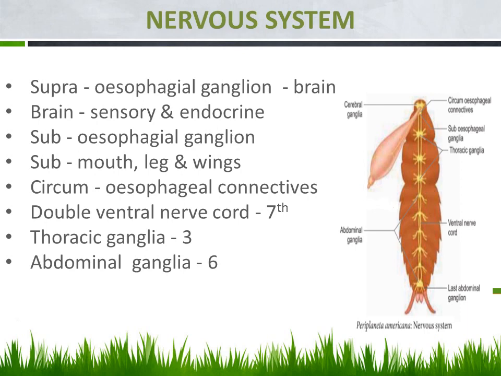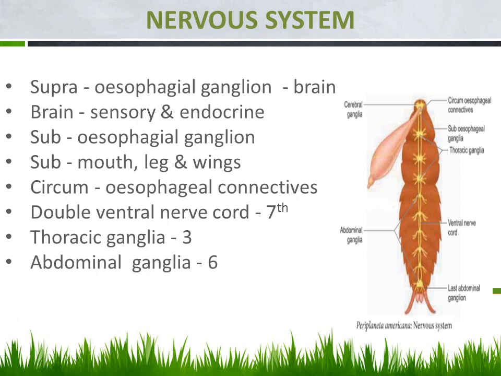In case of our nervous system, we have the brain. The brain is followed by the spinal cord, and from the spinal cord the nerves arise and are supplied throughout the body, right? The nervous system of cockroach is also so simple. It's almost like the earthworm, right? Do you remember the nervous system of earthworm? It's almost similar. Let us see what organs are involved in the nervous system of cockroach.